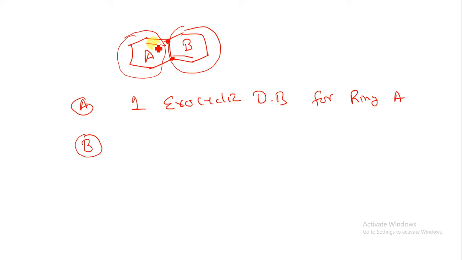There is one double bond, it is exo to ring B, so I put one exocyclic double bond for ring B. Then I sum up and say that this structure has two exocyclic double bonds, one for ring A and one for ring B. Whatever double bonds are present, you just sum them up and say that the structure has two or three exocyclic double bonds, as the case may be.